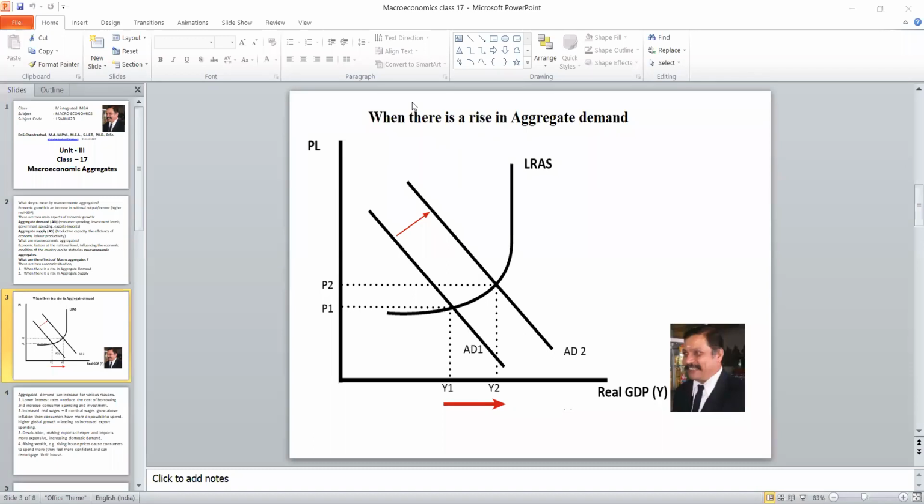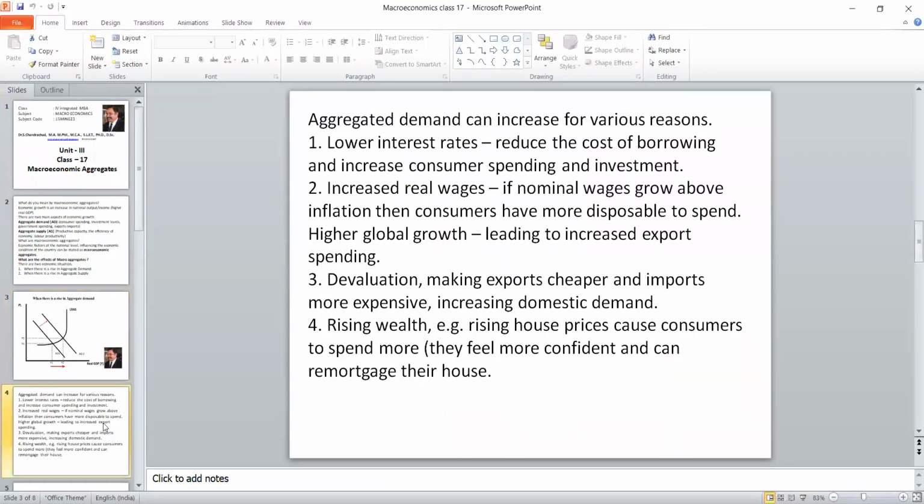If that is the case, what will happen? We are forced to increase the supply. That is called long run aggregate supply. So the equilibrium will move from here to here. Is it visible for you? The aggregate demand moves from AD1 to AD2. Therefore, the supply is also increased. If this is the case, what will happen in an economy? That is called the effect of aggregate demand.